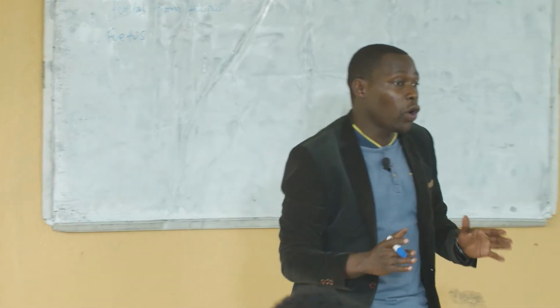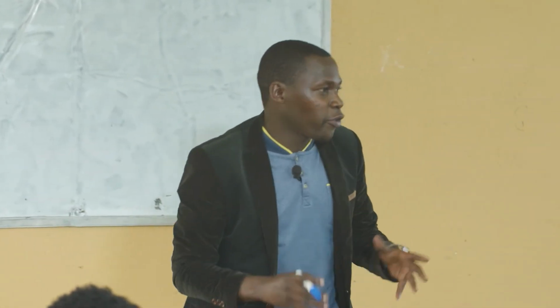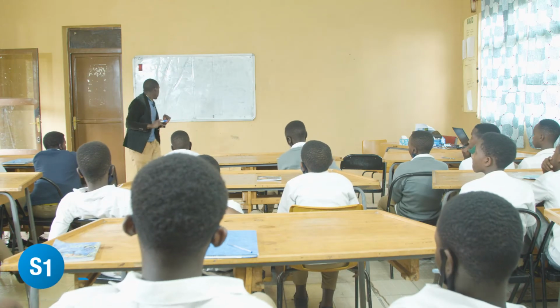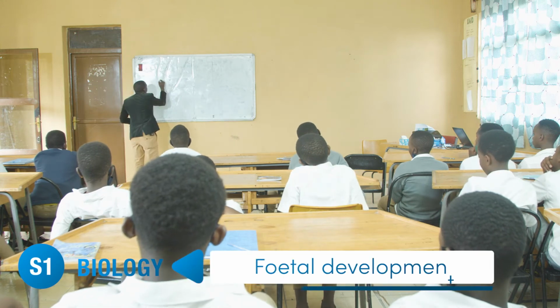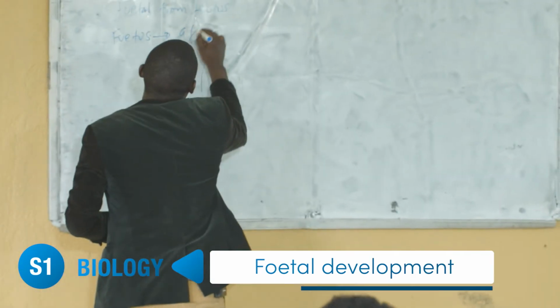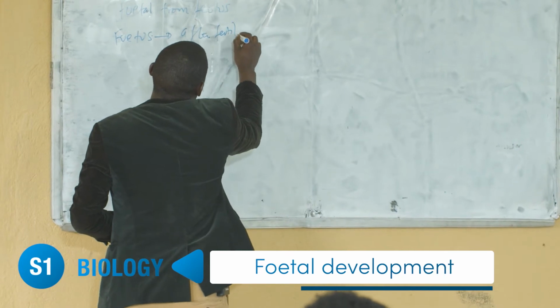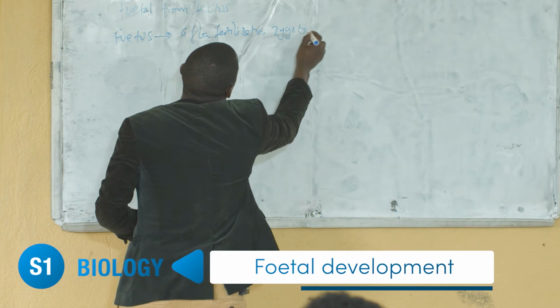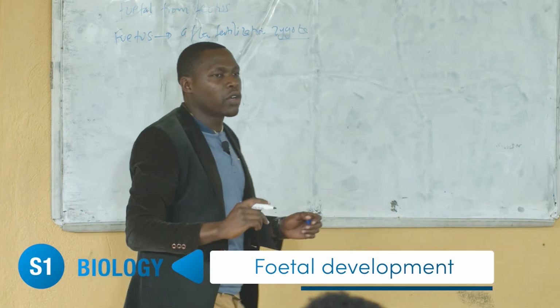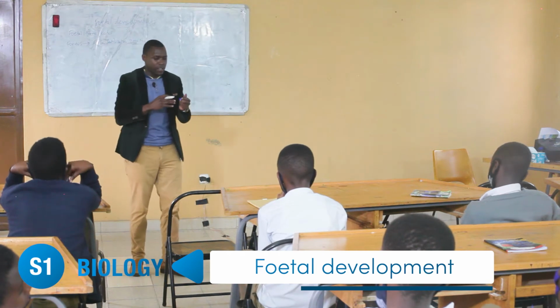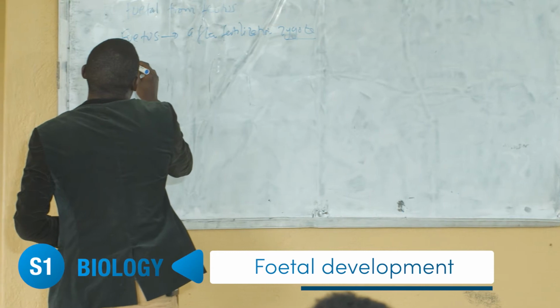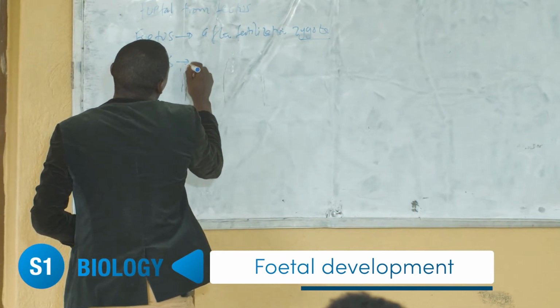Is she already a baby? He or she a baby? Can we remove the fetus and say, hey, this is a baby? No. What is it? Yes, it's a zygote. Very good. That immediately after fertilization, as we said, we form what? So all these stages from a zygote into a baby, you can also call it a fetus, as long as it is still inside. So a fetus can be this structure that is undergoing development till birth.